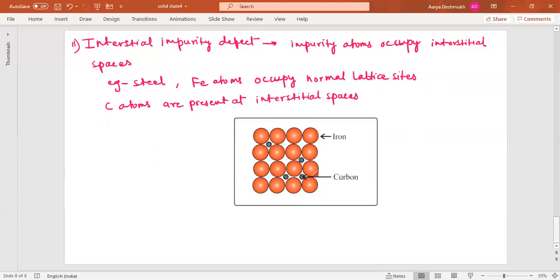Now this is all about the impurity defect and the stoichiometric defect. Now in the next lecture, we will talk about the third type of defect, that is the non-stoichiometric defect.